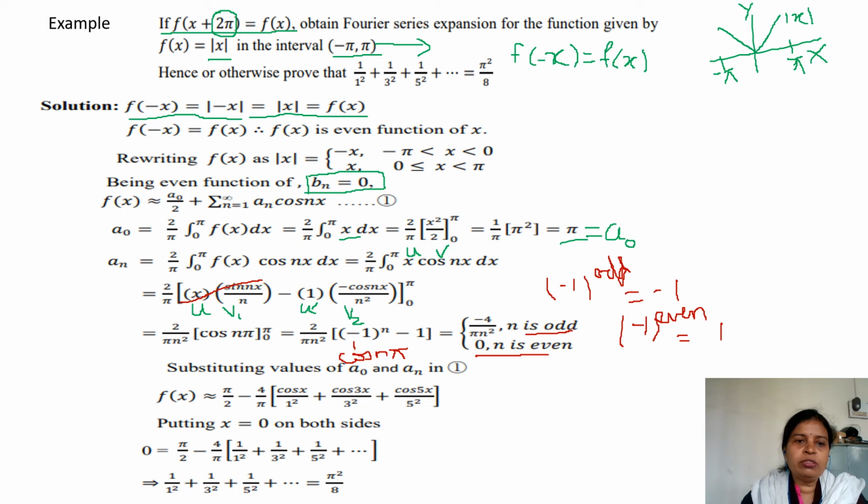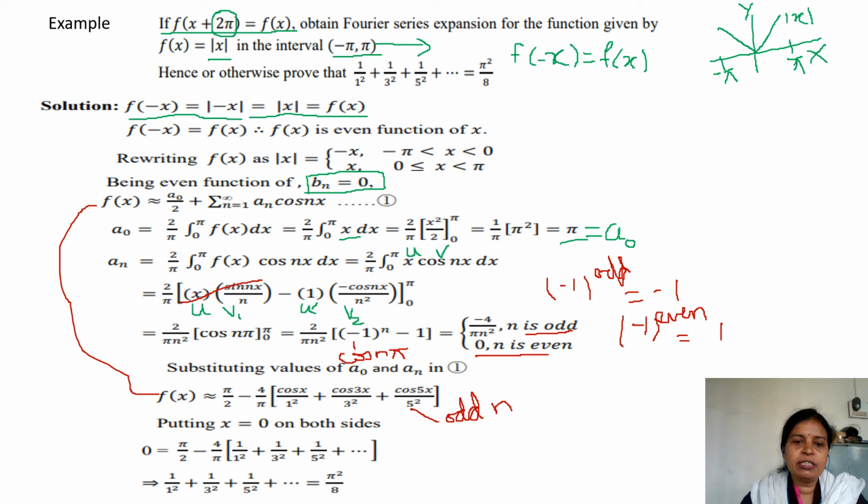So we will substitute this in our Fourier series, which is a0 by 2. Our a0 is pi, so this is pi by 2 minus 4 upon pi times n square. From here we are getting 4 upon pi, within brackets cos. Here we will take only odd terms. See, these are all odd terms because of odd n. Why odd n? Because for even n, an is becoming 0, so only odd n remain.